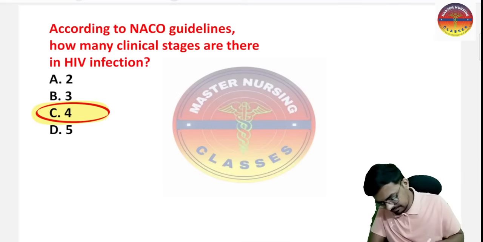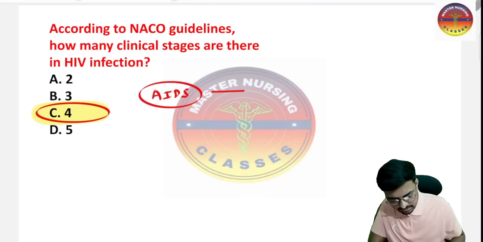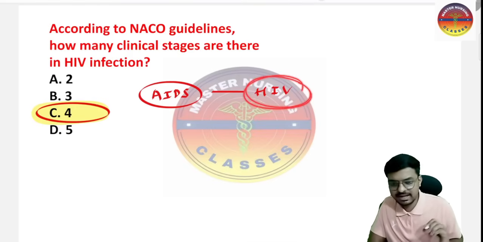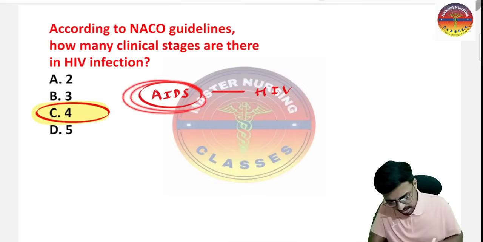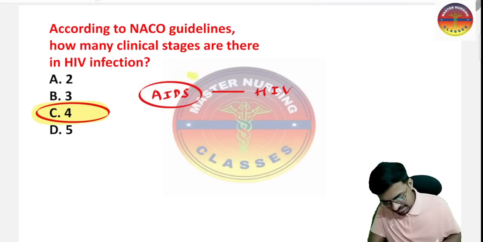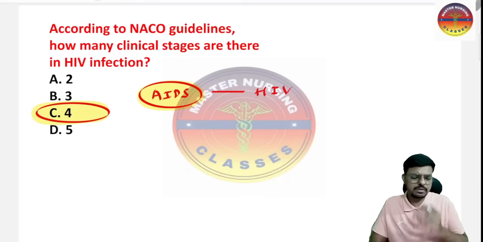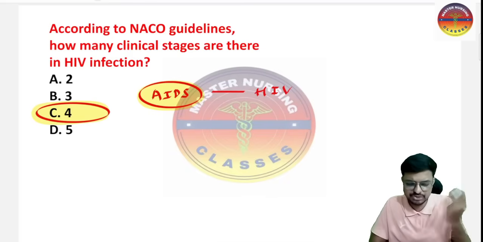Sir, what is AIDS, sir? That is acquired immunodeficiency syndrome, which is caused by infection with the virus called the human immunodeficiency virus. So HIV is not a disease name; HIV is the virus name, the human immunodeficiency virus. AIDS, acquired immunodeficiency syndrome, is the last stage of HIV infection, the 4th stage. In that stage the entire immunity is very low and the patient frequently gets opportunistic infections and many more things. We are going to discuss all the stages here very perfectly.